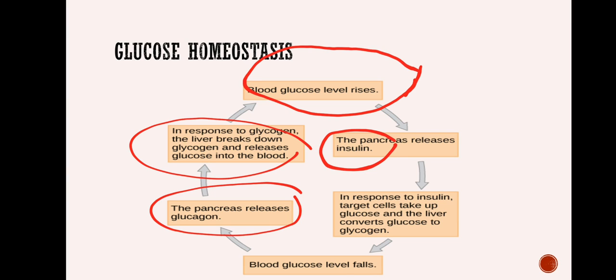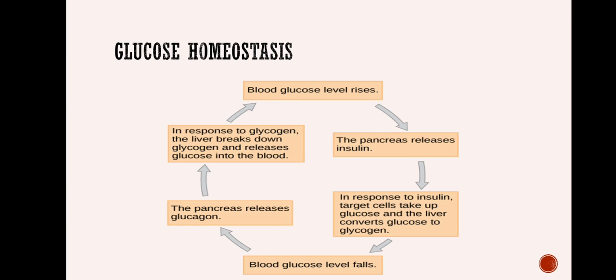This glucagon will convert the stored glycogen into glucose. So the blood glucose level increases and you feel energetic. So this is glucose homeostasis and the role of two hormones in maintaining the glucose level in the blood and the body tissue.